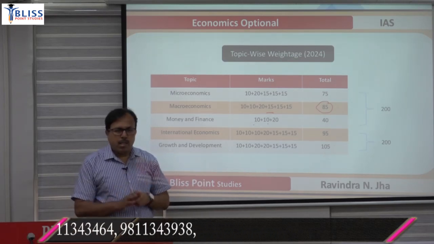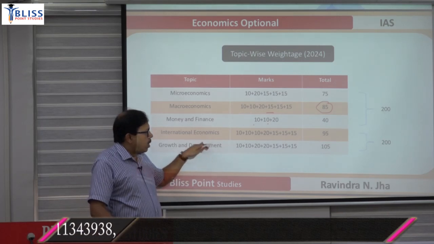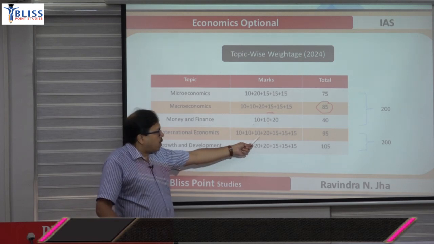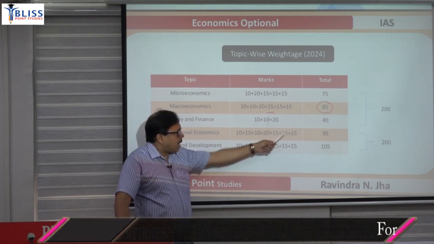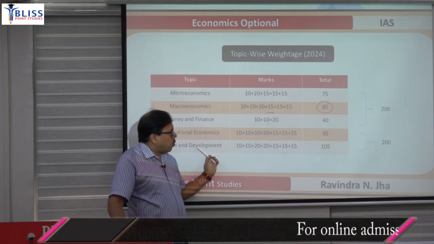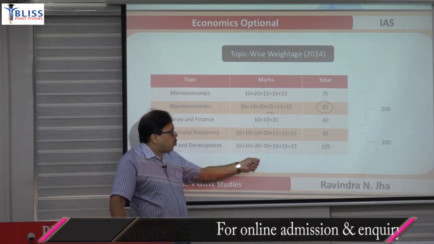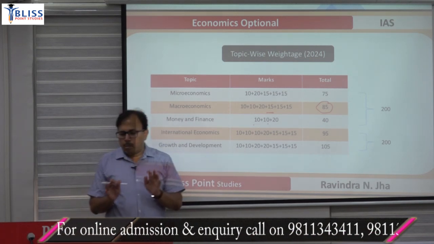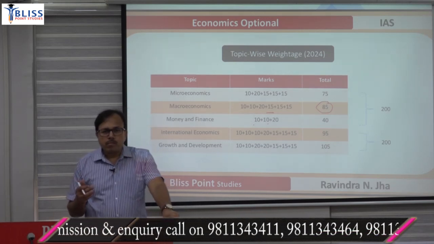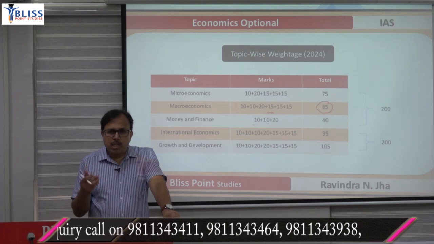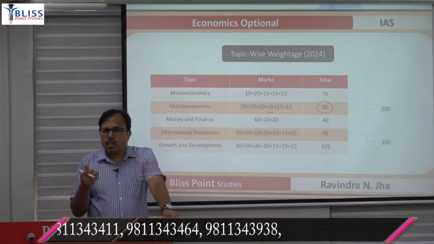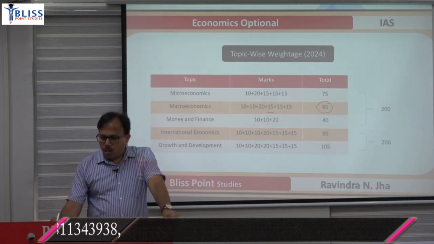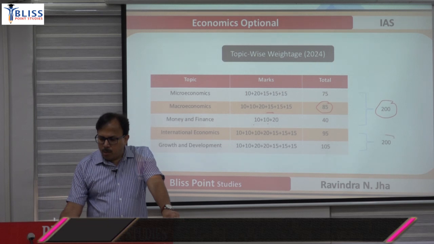Section B is evenly distributed between international economics and growth and development. In international economics, 3 questions in the compulsory section, 1 of 20 marks and 3 of 15 marks, 95. In growth and development, 2 questions in the compulsory section, 2 of 20 marks and 3 of 15 marks, 105. So that was basically the breakup. When you are preparing, you must know that Section B is mainly growth and development and international, and their weightage is around 100 marks each. So this is 200 and 200, and you have 8 questions available.